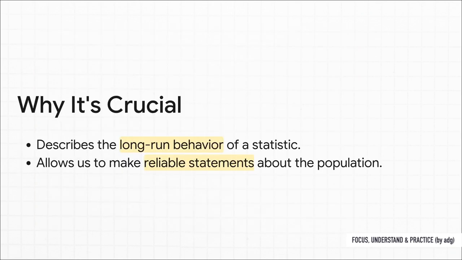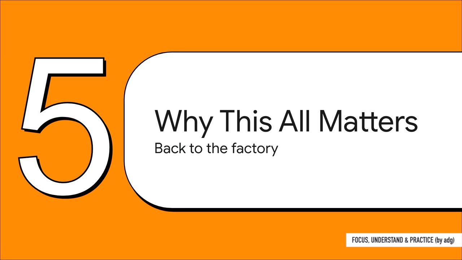And here's why this is such a game changer. The sampling distribution does 2 incredible things. First, it tells us how our samples are going to behave over the long run. And second, it gives us the power to take just one sample and use it to make a really reliable mathematical statement about the entire population. Okay, so this is all really cool in theory, but how does this abstract idea actually help us back in the factory with our real-world problem?